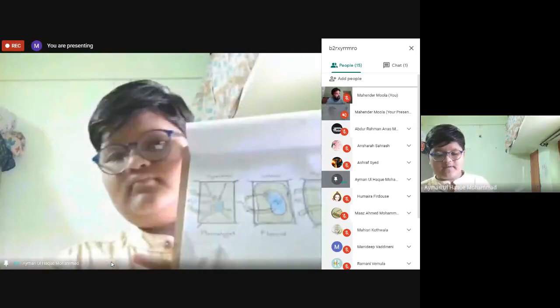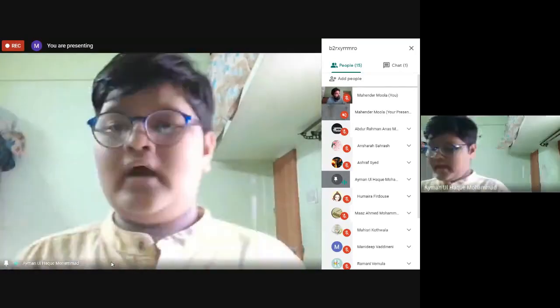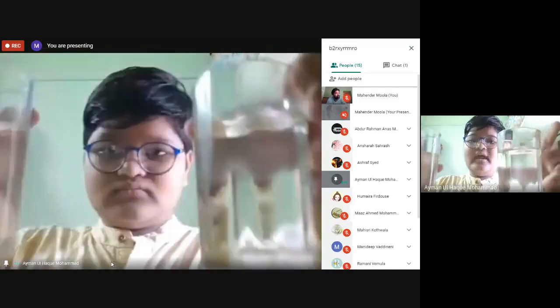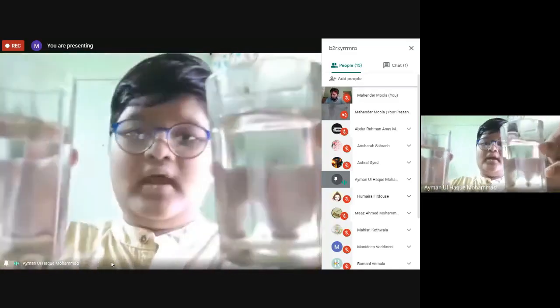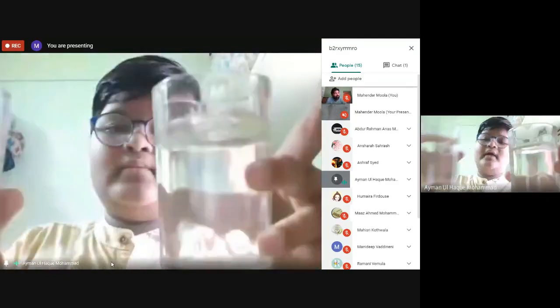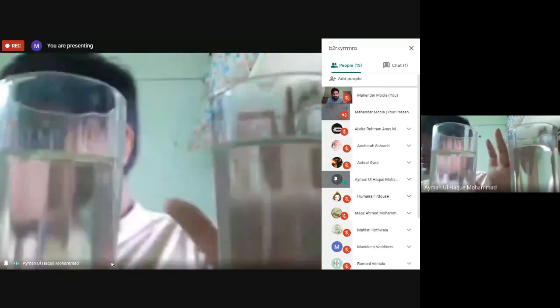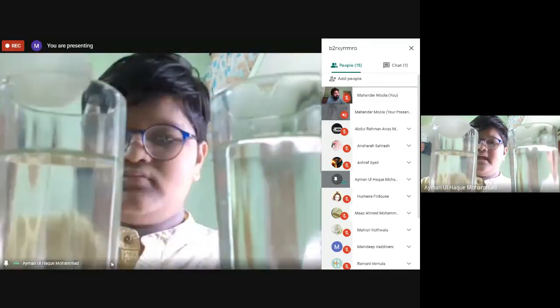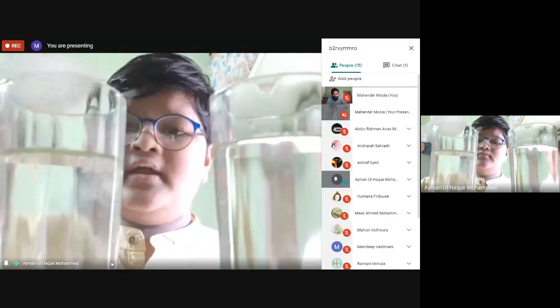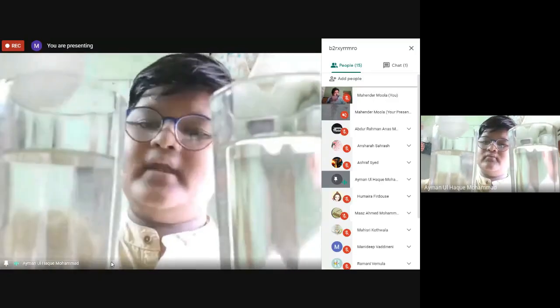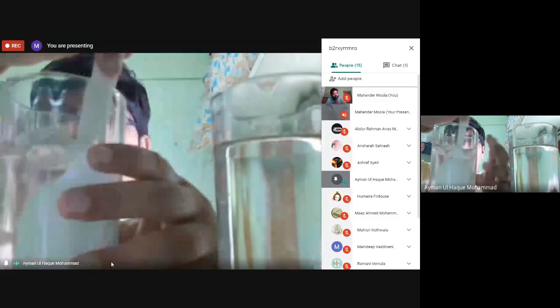After that, we have also done one more activity. We have to take 2 beakers. In one beaker there should be normal water and in the other beaker there should be salt solution water. So we have to take a little bit of salt. What am I adding now? Can anyone say what I'm adding? Salt. Yes, I'm adding salt and now we have to stir it well.